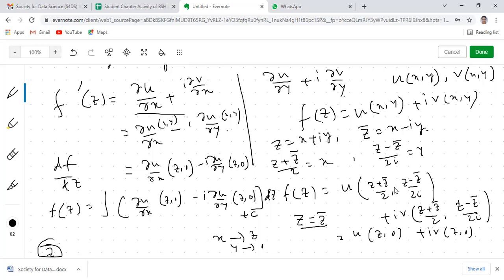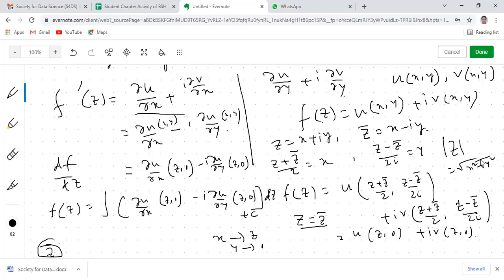Because we know the property that mod z is equal to z into z bar, right? Can we use that equation to get z bar from there? If you consider mod z, then mod z is not a function of z. Mod z is actually a real function, that is square root of x square plus y square. So again, there will be x square plus y square.